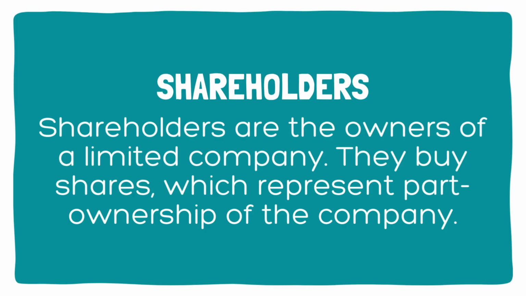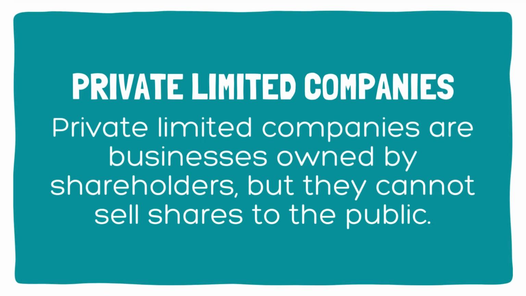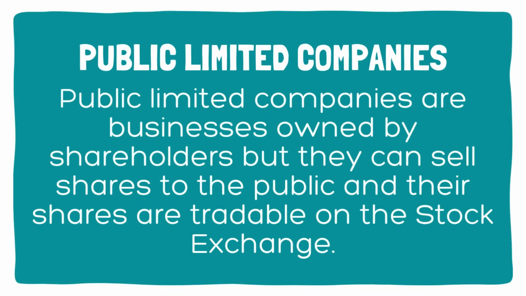Shareholders are the owners of a limited company. They buy shares, which represent part ownership of the company. Private limited companies are businesses owned by shareholders, but they cannot sell shares to the public. Public limited companies are businesses owned by shareholders, but they can sell shares to the public, and their shares are tradable on the stock exchange.